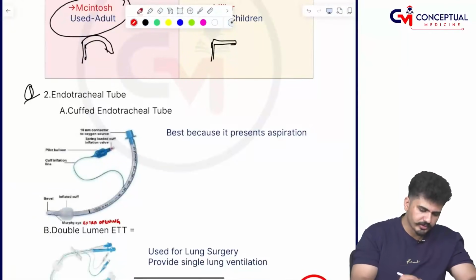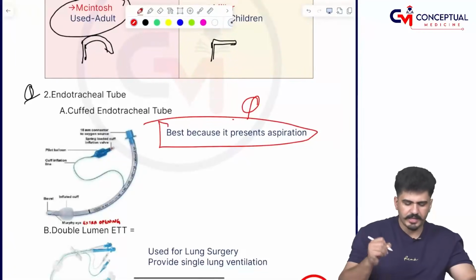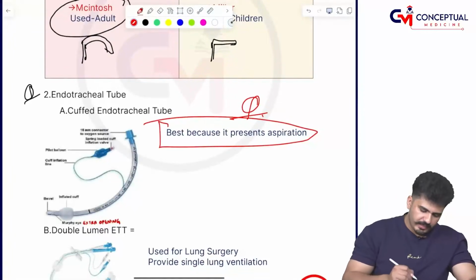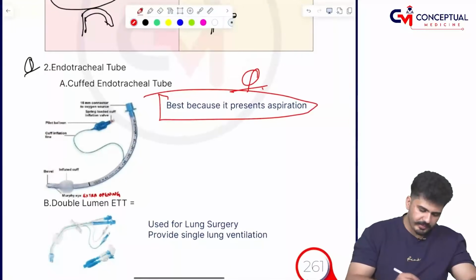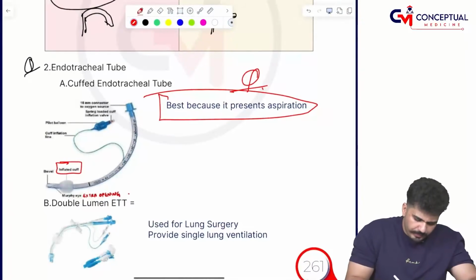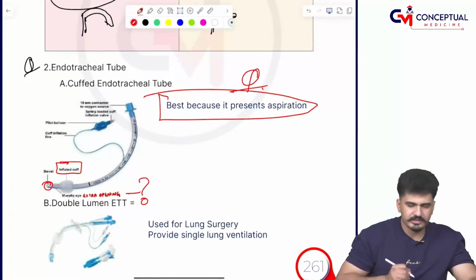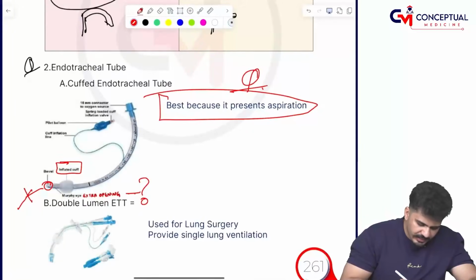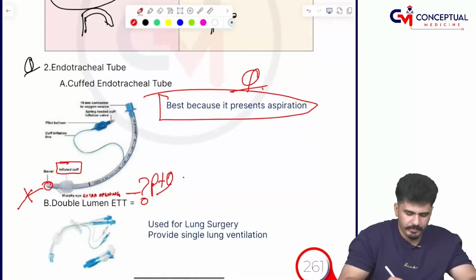Chal, endotracheal tube, curved endotracheal tube. First, an important question for the exam. It is the best. Why is it best, my dear friends? Because it prevents the aspiration. It prevents what, sir? Aspiration. And what special thing is this having? Inflated cuff. Plus, why is this extra opening there? एक छेद तो है सर, दूसरे की क्या ज़रूरत पड़ी? दोस्तों, अगर ये बंद हो जाए तो इसको सहारा देने के लिए एक दूसरी ओपनिंग बनाई जाती है। Examiner ने भी इसका जिक्र किया था exam में। This is called Murphy's eye.